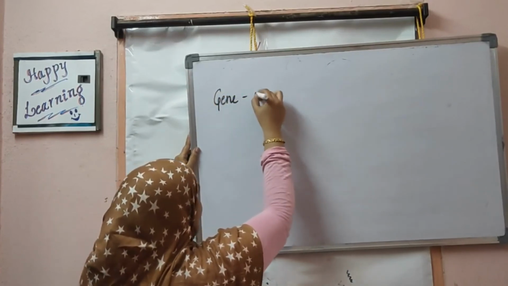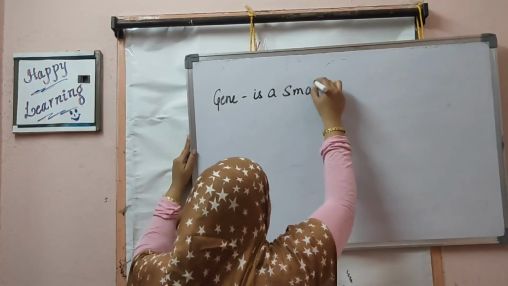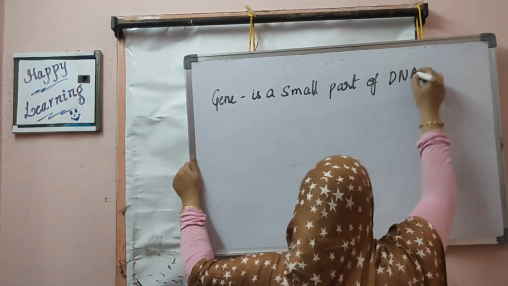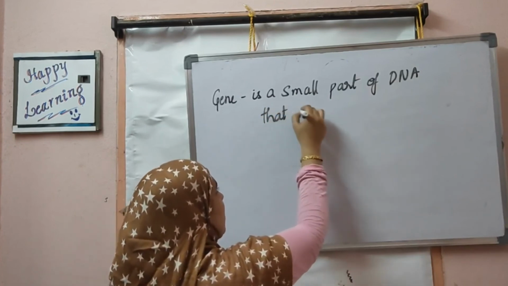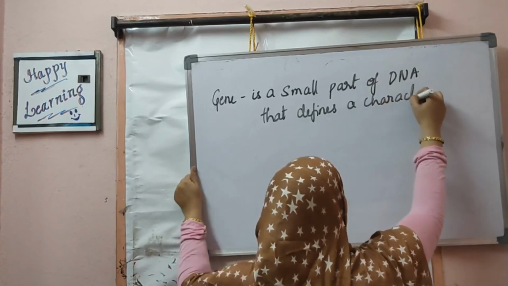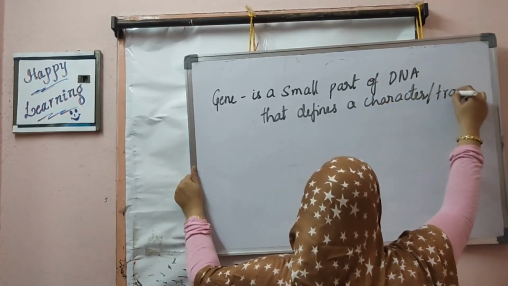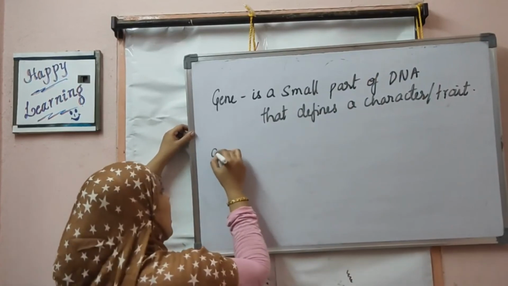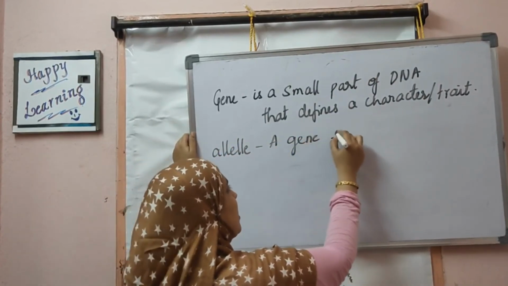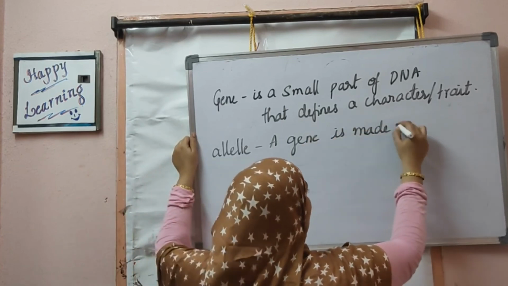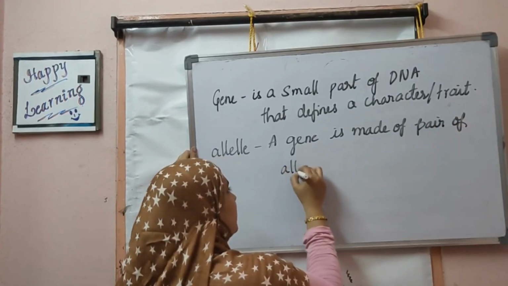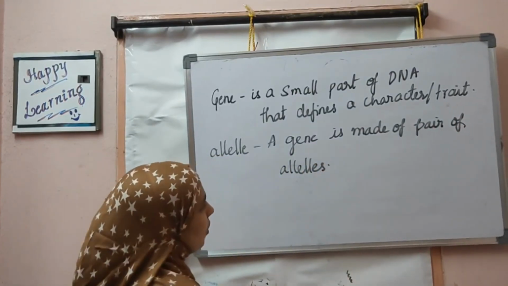A gene is a small part of DNA that defines a character. A character is also called a trait. Allele means a gene is made of a pair of alleles.